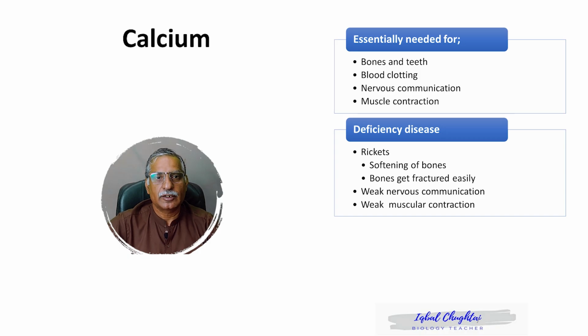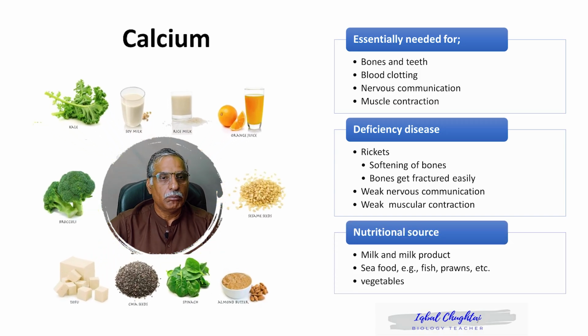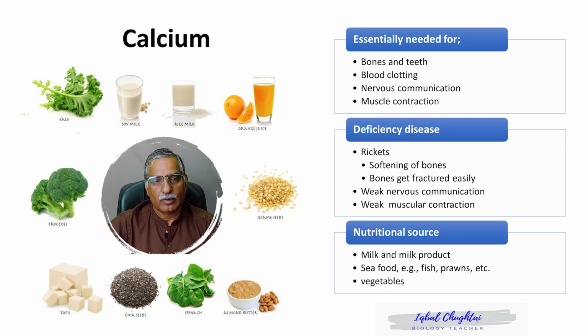But where do we get this calcium from? Calcium can be obtained mainly from milk, whose characteristic color is because of calcium dissolved in it. So milk is an essential source of calcium and it is readily available to everyone in the world.